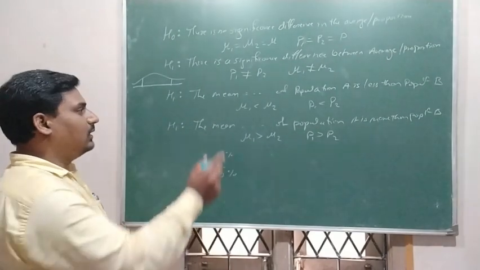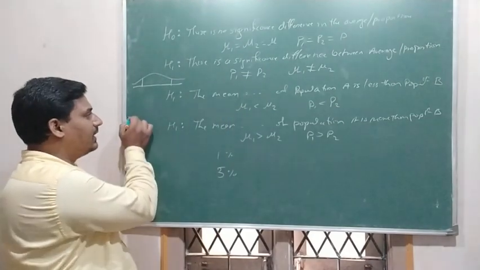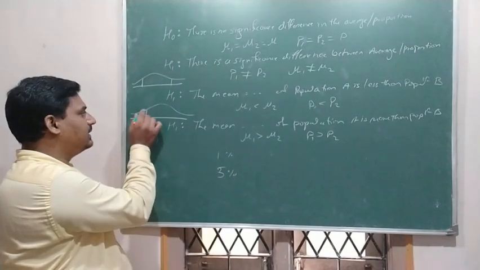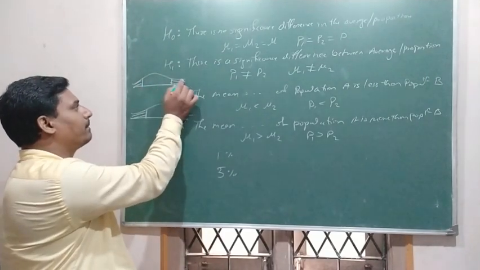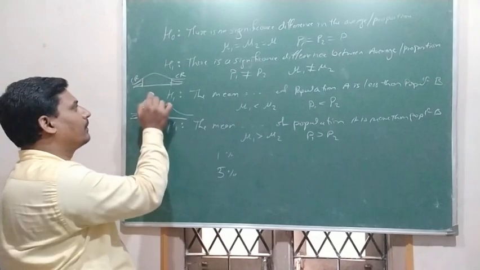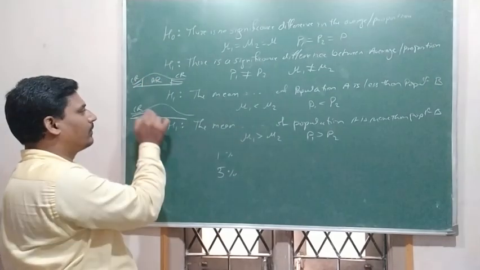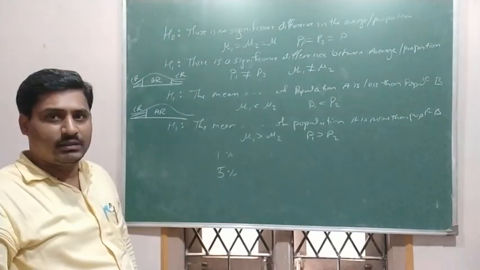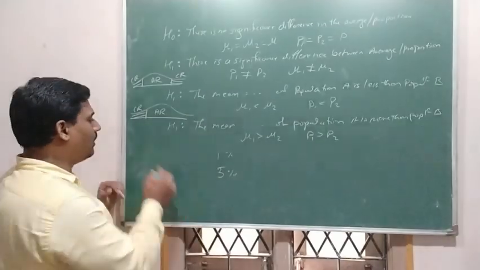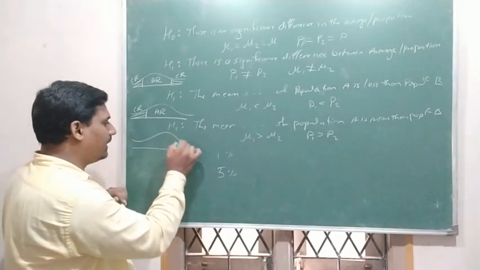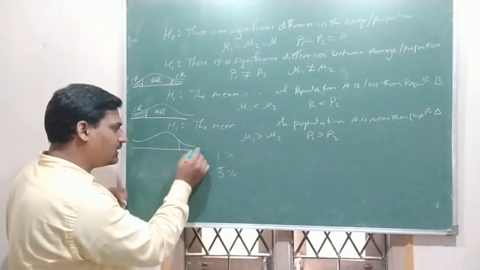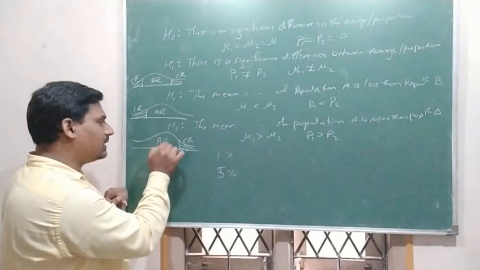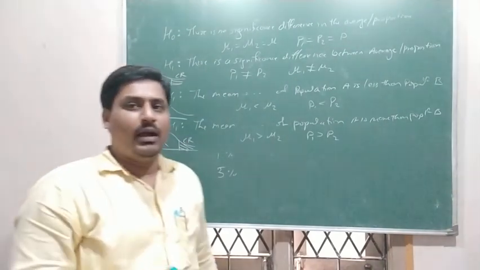If it is a lower tail, left tail, then our diagram shows the left side. This is the critical region. And if it shows a greater than sign, then it is upper tail or right tail, and our diagram will be like this. Towards the right there is a critical region and the left side is an acceptance region.